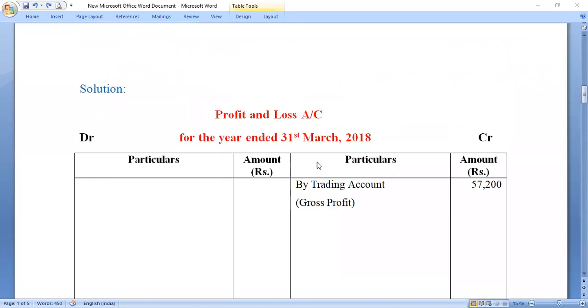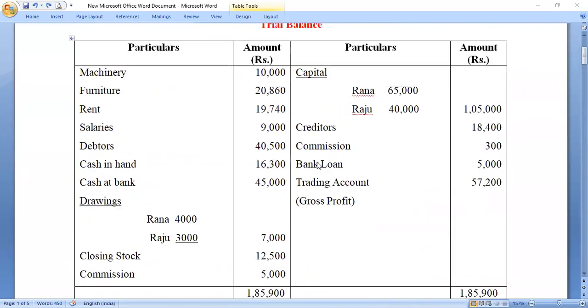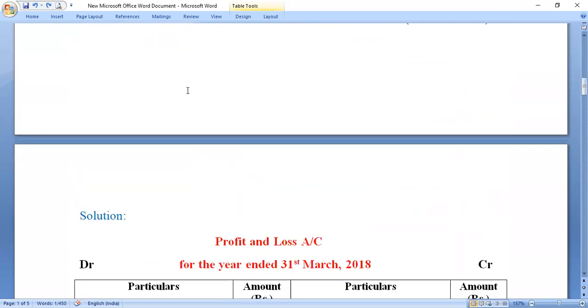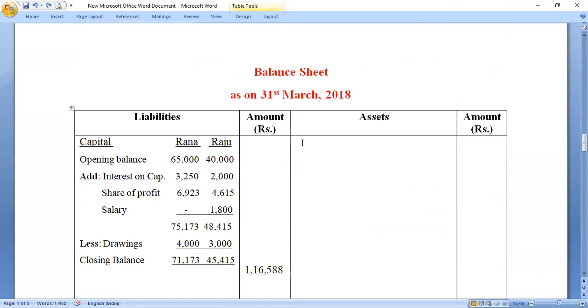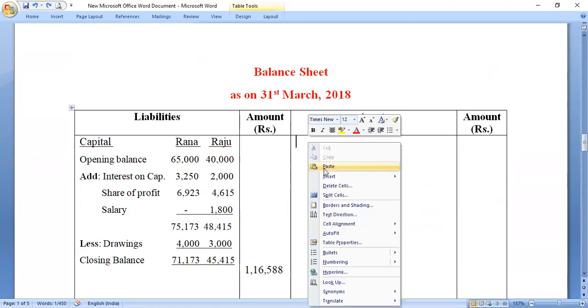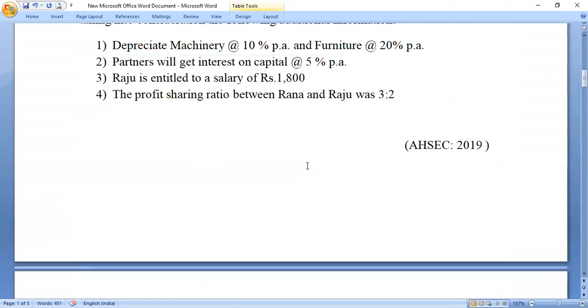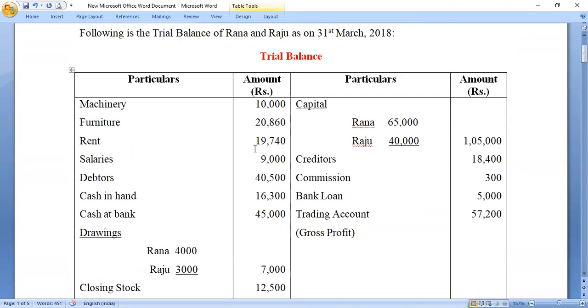Now let us have a look at the question again. To begin with, we will start with this first item, right? Machinery. Machinery is 10,000. So where are we going to write this machinery? This machinery we are going to write in balance sheet asset side. So already formats are drawn. What we have to do is simply place the item here. Amount I'm going to put it later on.